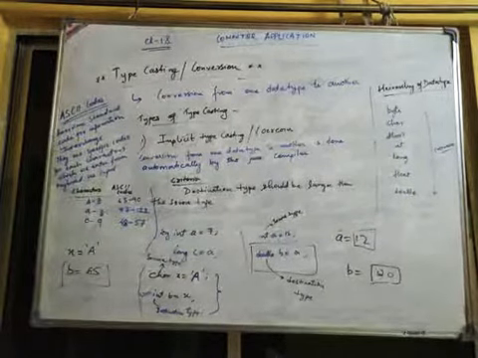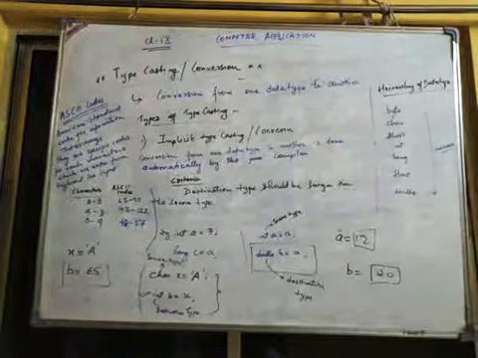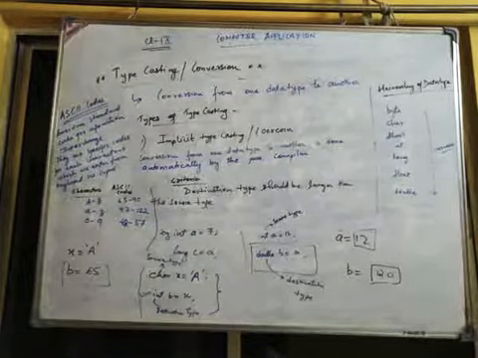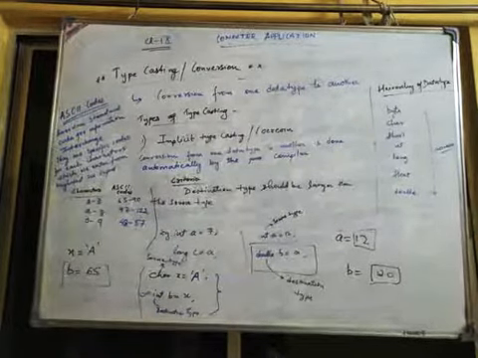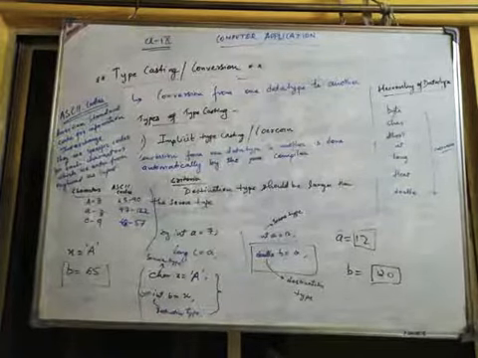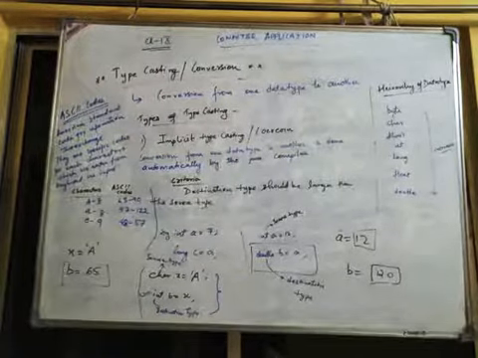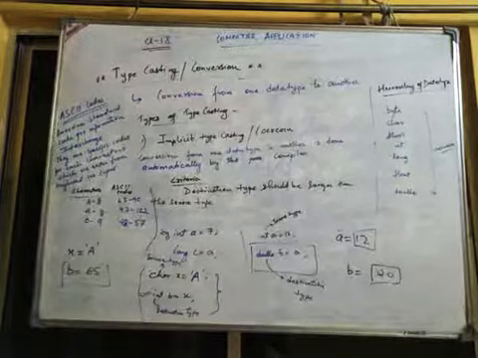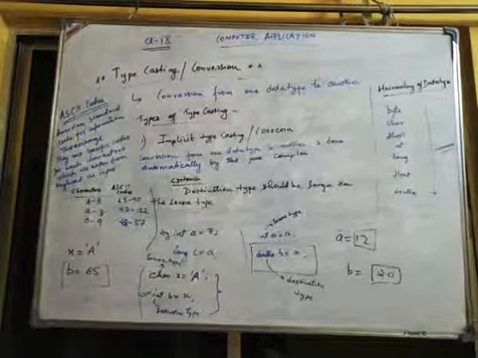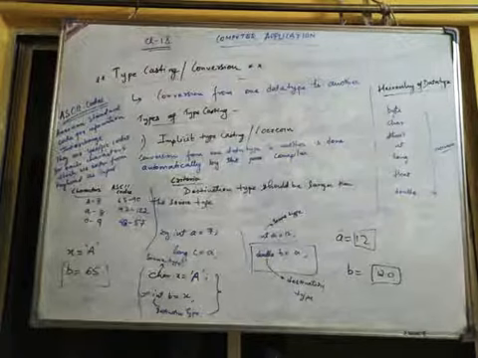Clear? Understood? So this is your implicit type casting, and this is what ASCII codes mean. Remember these ASCII codes: capital A starts from 65, small a starts from 97, and 0 starts from 48. Clear? So this is your first type of type casting.